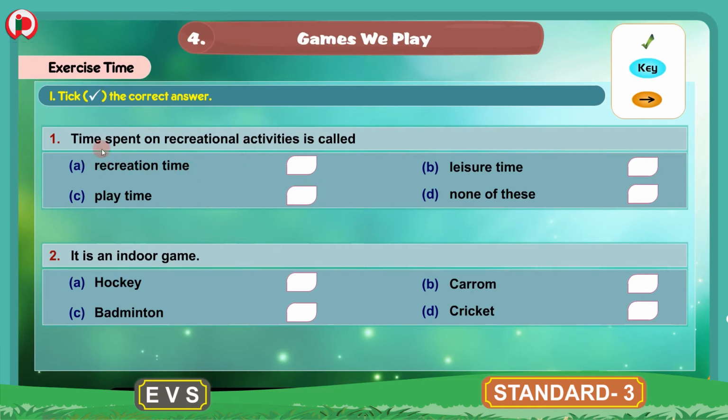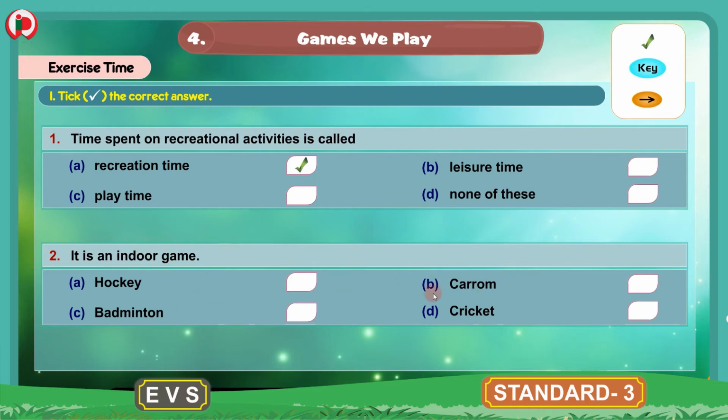The correct answer for this incomplete sentence is recreation time. So we will put a tick mark here for the option A. Time spent on recreational activities is called recreation time. 2. It is an indoor game. And the options given here are A. Hockey, B. Carom, C. Badminton, D. Cricket. And the answer for this second sentence is